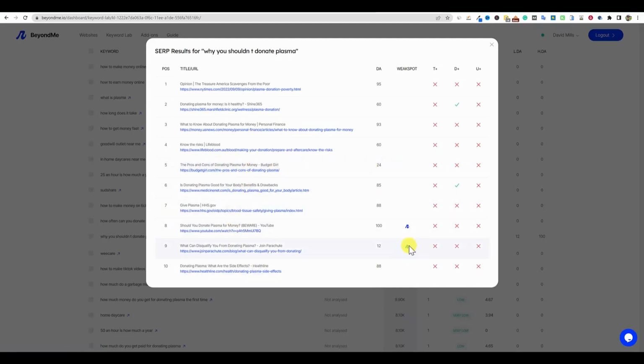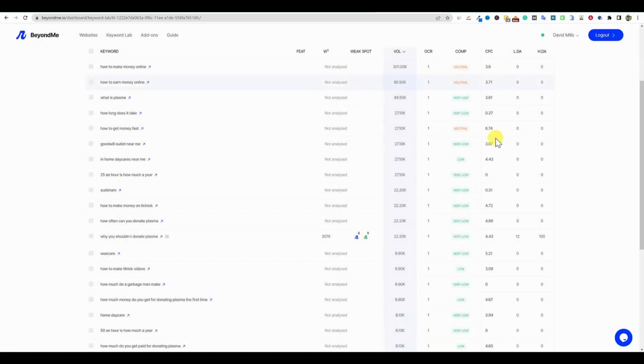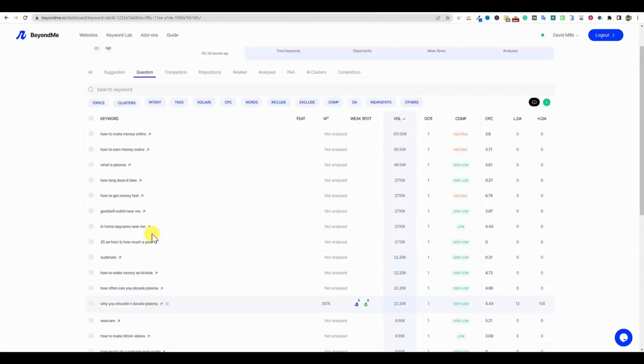And so what you would do with this data right here is that I would go in, because I have a page that is built for making money with donating plasma, but I may not be specifically tackling that keyword. So if I could go in and create an H2 about this, cover this topic really well, I might be able to rank inside of the top 10 and bring in a little bit more traffic. So really cool right there.